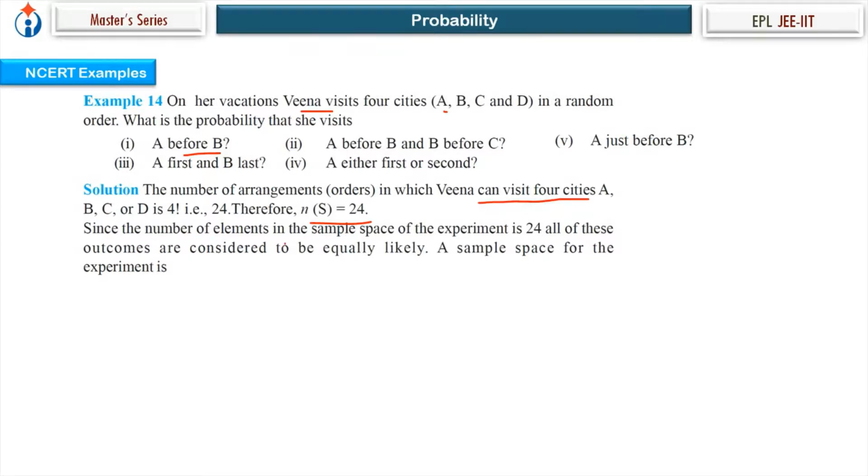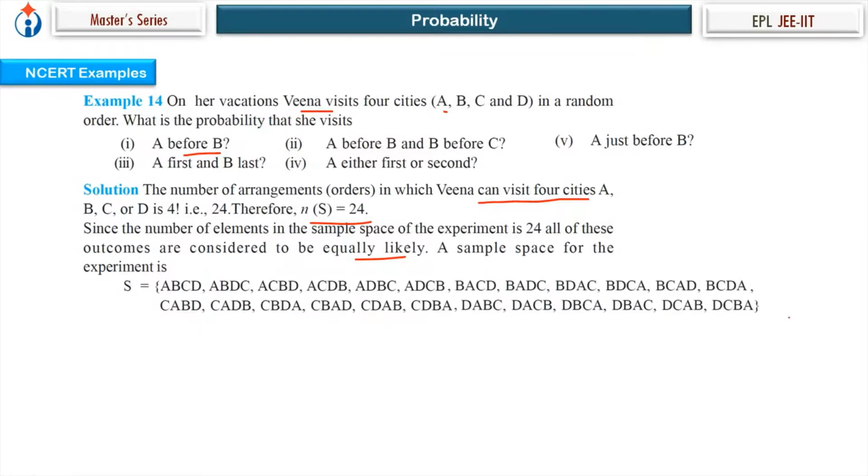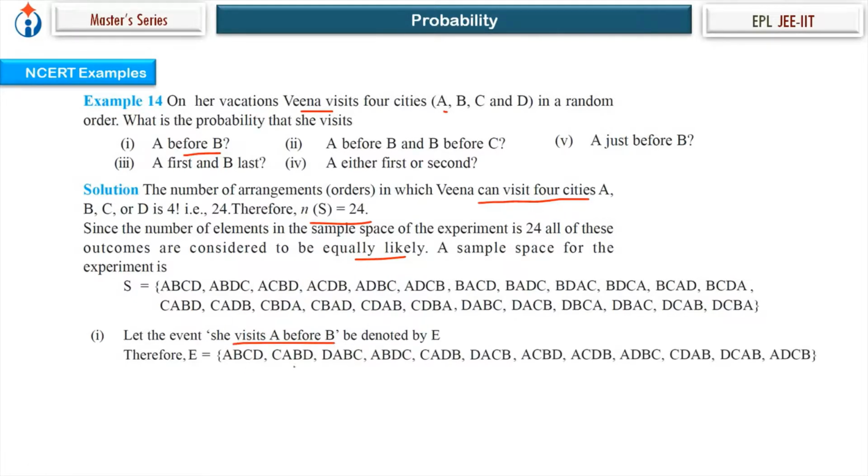Before that, we have to check whether they are equally likely or not. So the number of elements in the sample space of this experiment is 24. All of these outcomes are considered to be equally likely. The sample space for the experiment is all these possible cases we have written. Actually, there is no need for that for the first question, but we are writing it. So she visits A before B. That's the event, let it be denoted by E. Now you can check from whatever possible ways you have written. There are 24. But we can check that directly from this tabular representation of the event.